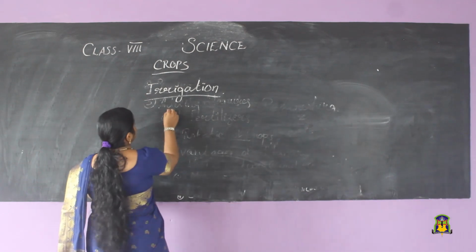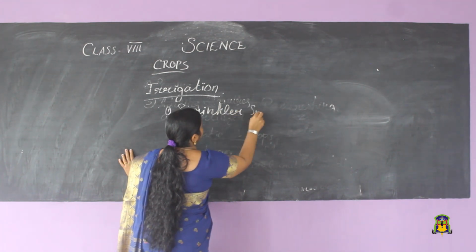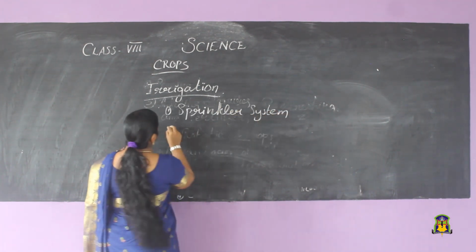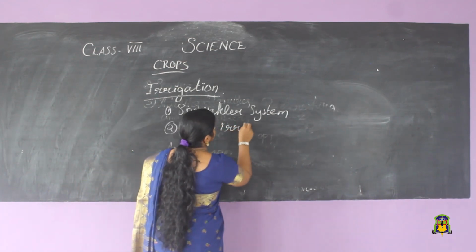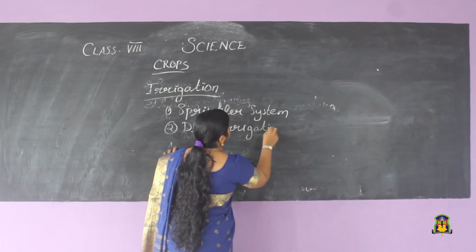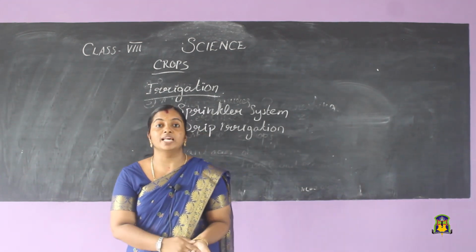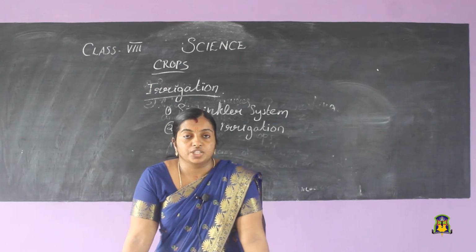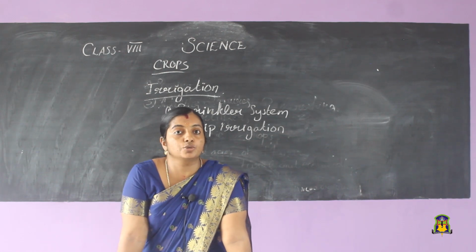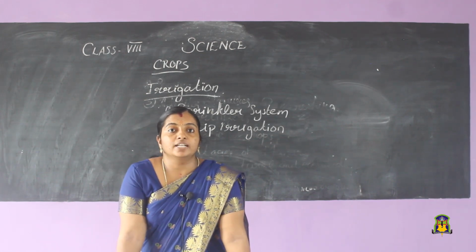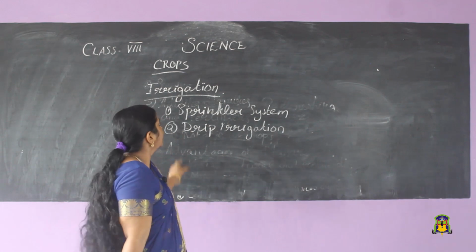First one is the sprinkler system of irrigation. Then drip irrigation. These are the two main types of irrigation system we are practicing. In sprinkler irrigation, we use a series of tubes, and through these tubes the water is supplied, and with the help of small openings it is sprayed onto the plants just like rain. That process is called the sprinkler system.